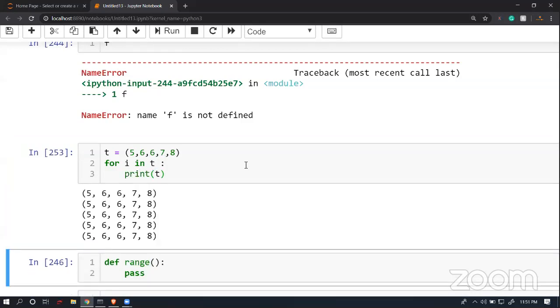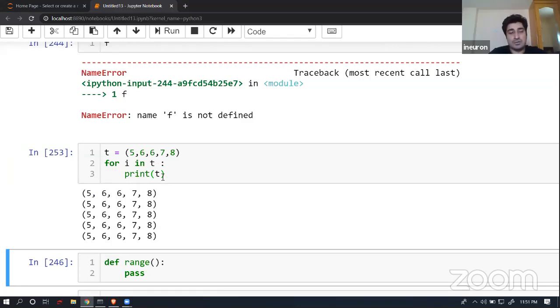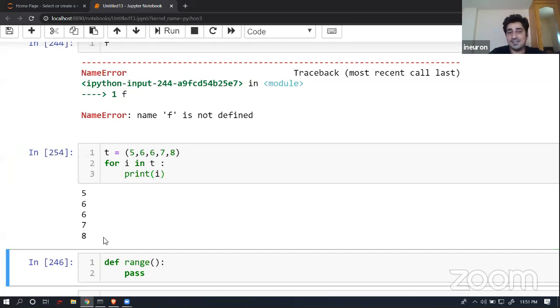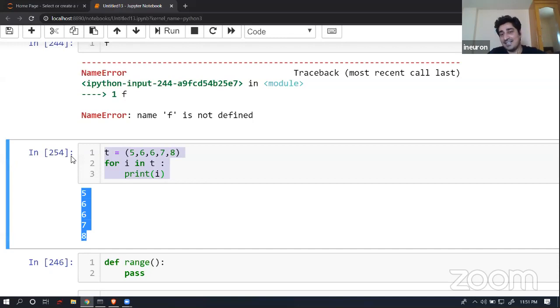No, why are you trying to print T? We have to print I, right? Okay. Oh, sorry, my bad. Yeah, my bad. So it will give you like this one for sure. I was just trying to print a T, so that's the reason it was giving me repeatedly this time. Okay. That's true. That's correct.